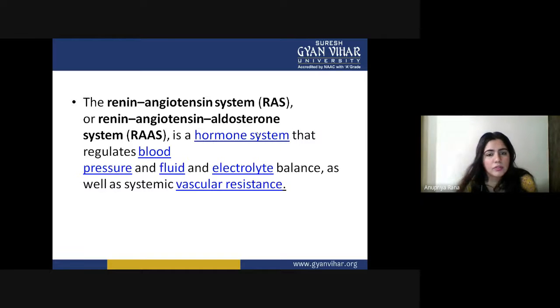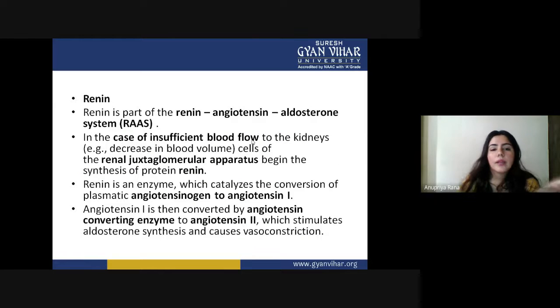Now we are going to see how renin actually balances all these functions. Mostly, renin is formed inside the kidney when we face low blood pressure. Renin is part of the renin-angiotensin-aldosterone system, RAAS.